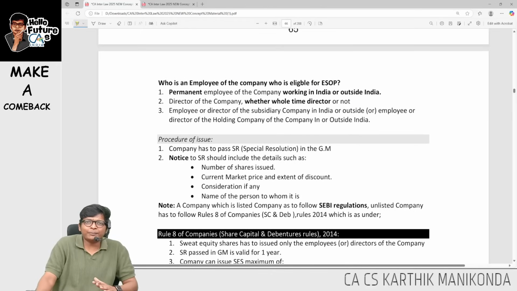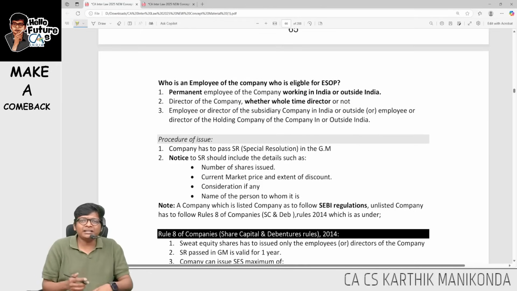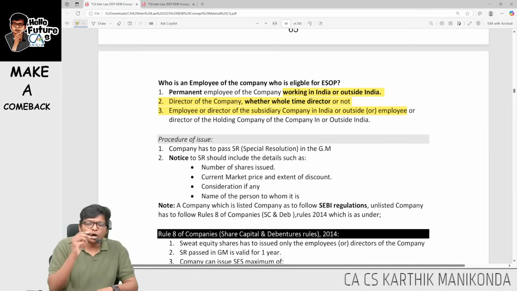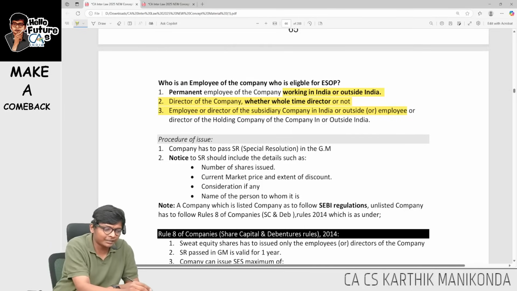Sir, should the director or employee be a director or employee of our company? Not necessarily. They can be working in India or outside India. They can be a director or employee of my holding company or subsidiary company. Same thing as well, subsidiary or holding company.